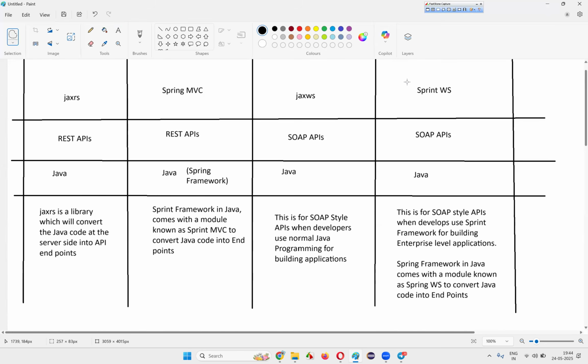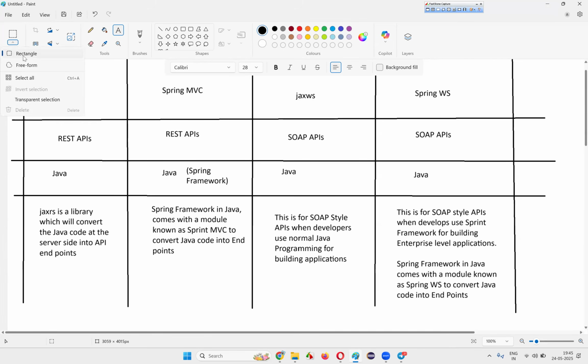There are spelling mistakes here, just ignore them, guys. I was writing sprint and all those things; it should be Spring. I'm habituated to typing sprint actually, that's why it's coming. Write Spring here, and in some other places it's also there.